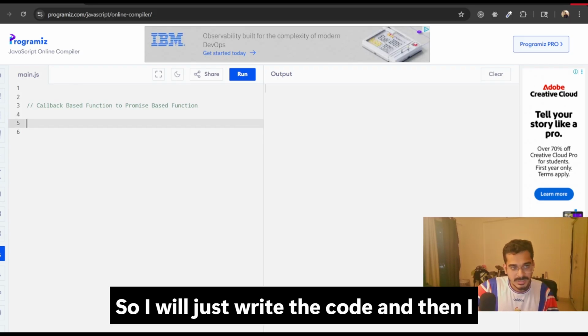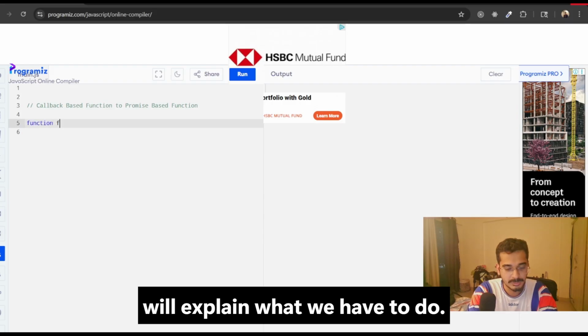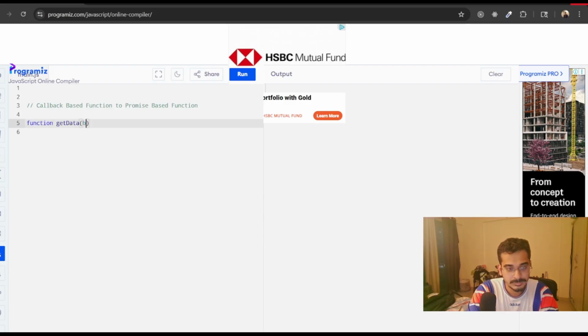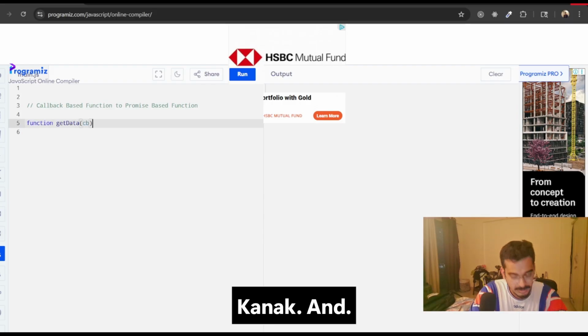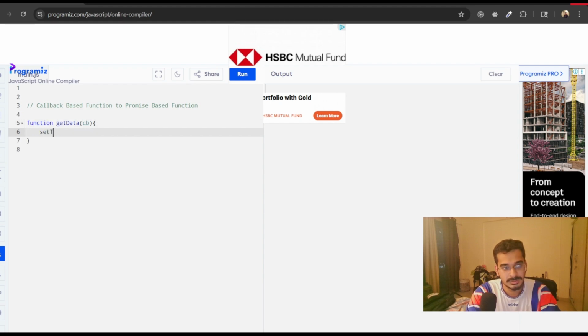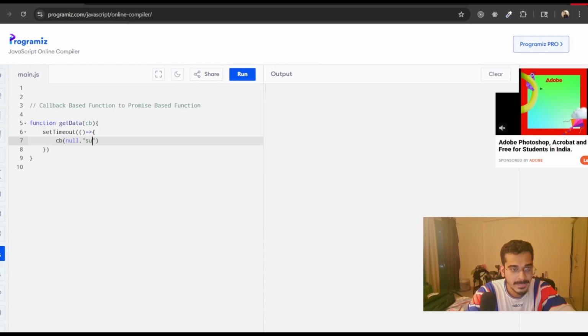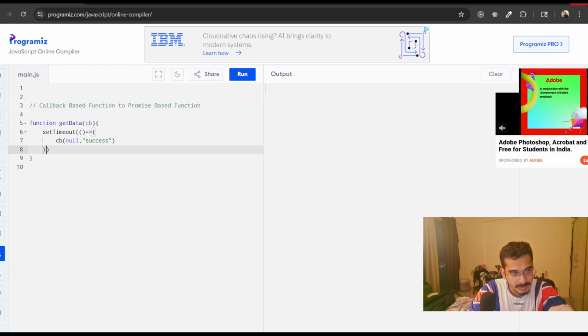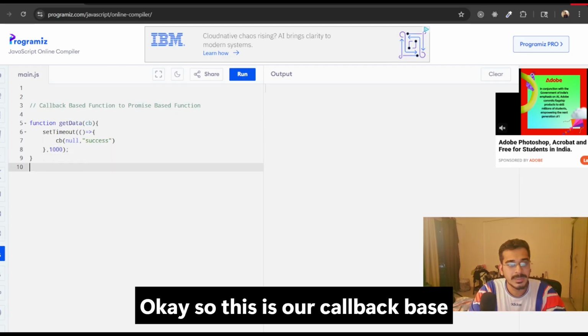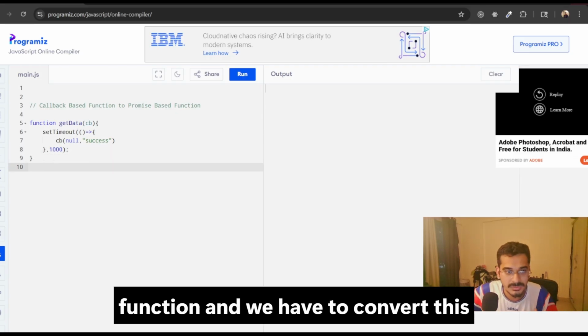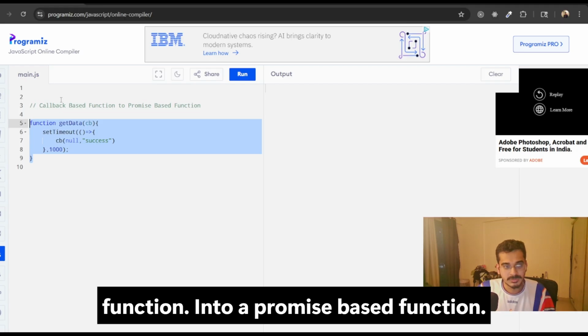So I'll just write the code and then I'll explain what we have to do. Callback and setTimeout, callback with null. Okay, so this is our callback based function, and we have to convert this function into a promise based function.